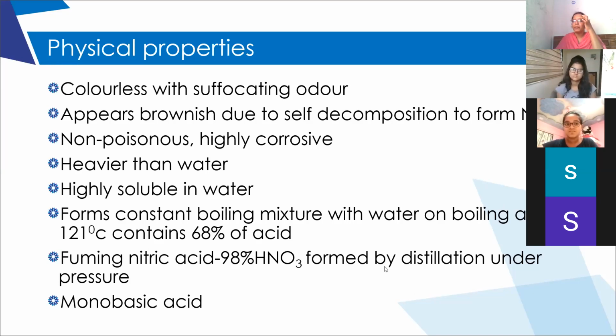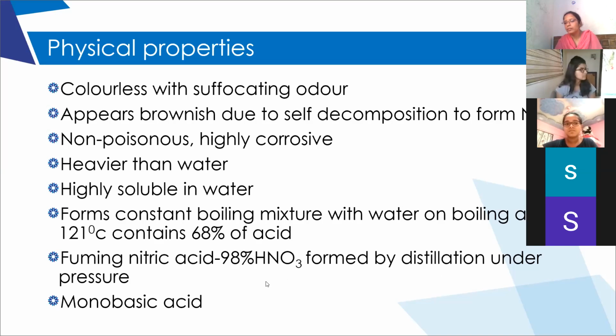And how to prepare the pure nitric acid? By normal distillation method we cannot prepare it, but they use a method called distillation under pressure. When they maintain a high pressure, the water will again condense back. We all know water can easily condense. The water vapor can easily condense into liquid water, right? So under pressure, we can prepare 98% pure nitric acid. That 98% pure nitric acid is called fuming nitric acid.